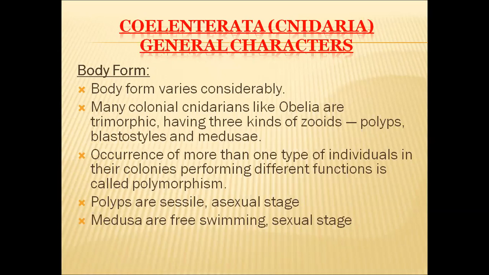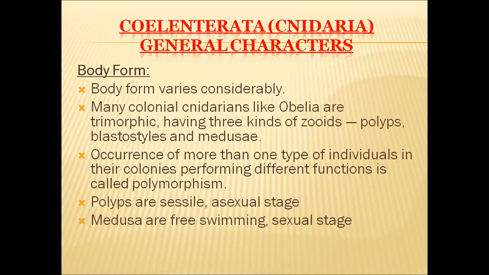And in some animals in this phylum Coelenterata, more than 3 types of forms are also present in them. That feature or phenomenon is called polymorphism. And the organisms which exhibit this polymorphism are undoubtedly colonial organisms.